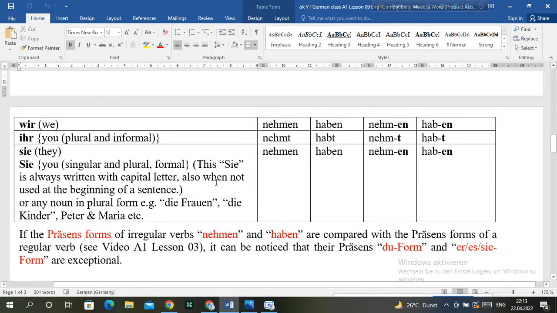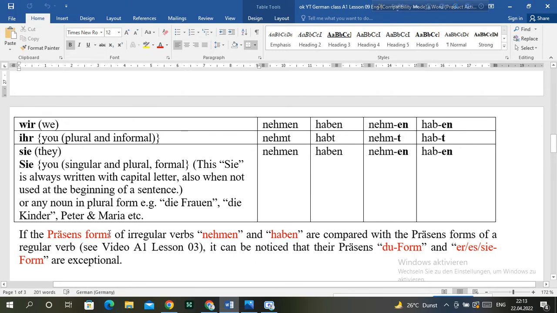If we compare the present forms of the irregular verbs, as for example nehmen and haben, with the present forms of a regular verb, you can see how to make the present forms of a regular verb in my video A1 lesson 3. There you can see how to make the present form of a regular verb.